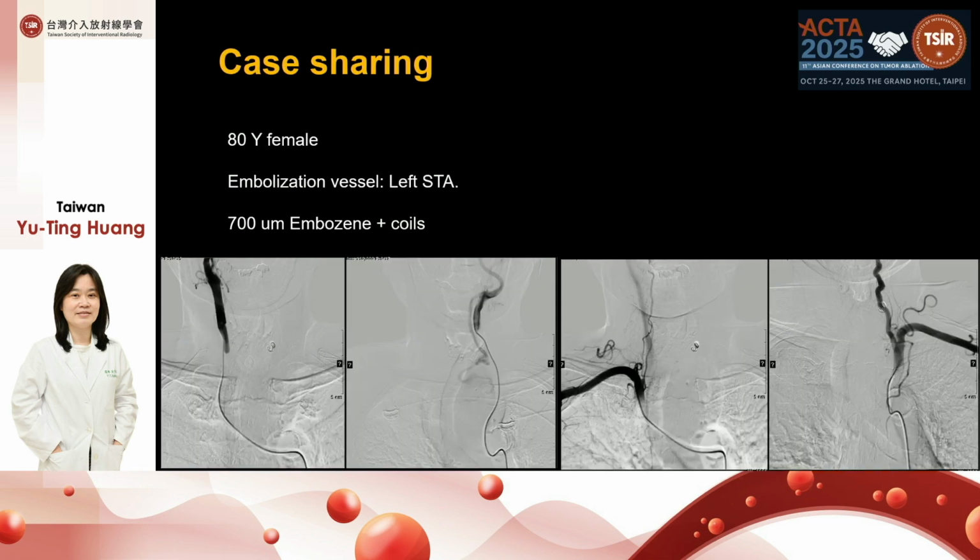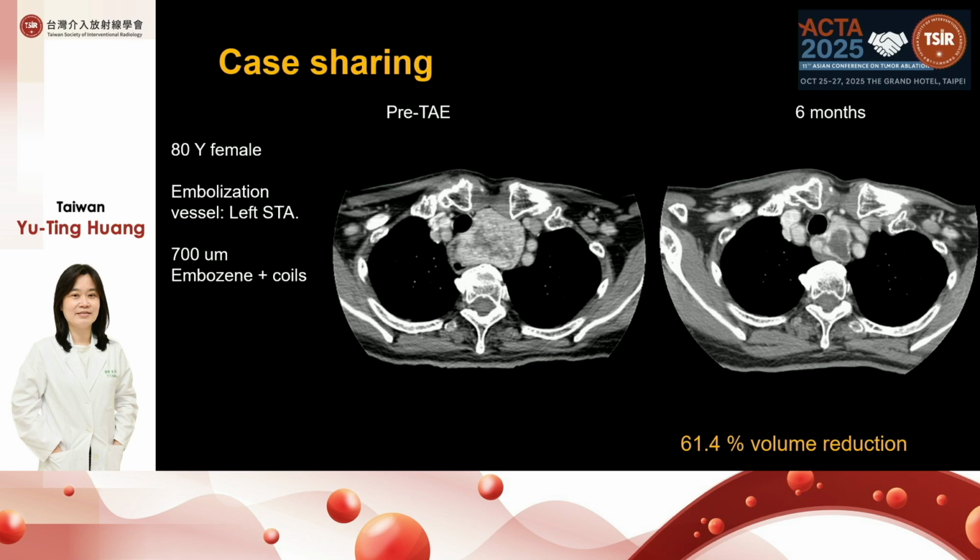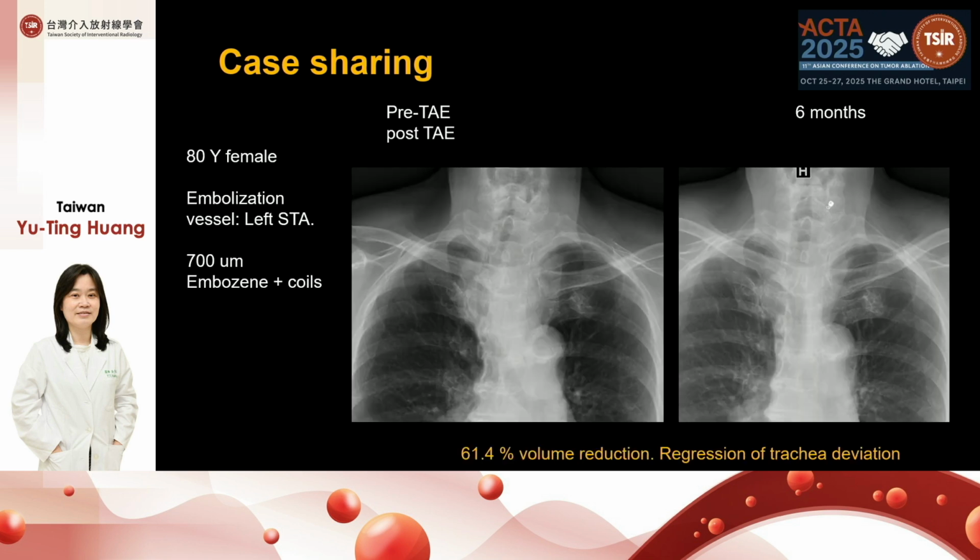Here is one case: an 80-year-old female with a large left inferior thyroid nodule with a feeder only from the left superior thyroid artery. We did the embolization with 700 micron Embosphere and coil. During the 6 months follow-up, we found a 61.4% volume reduction in this case. And on the chest X-ray, we can find regression of the trachea deviation.